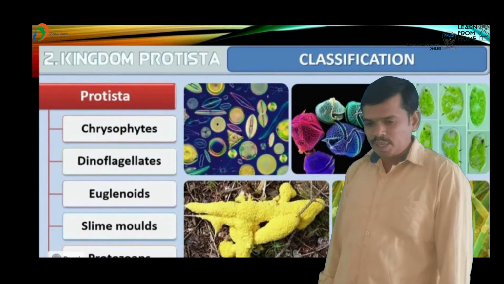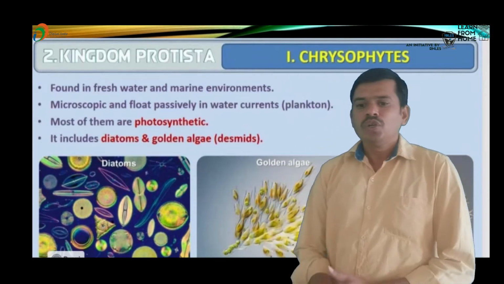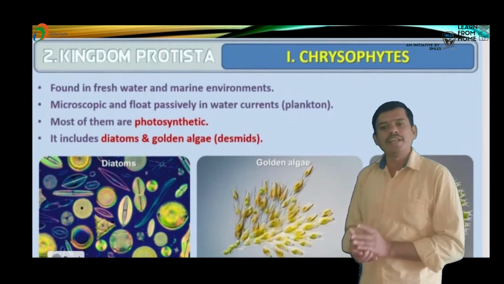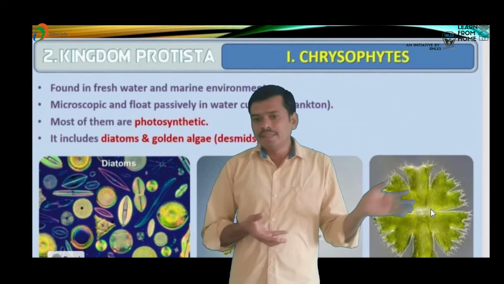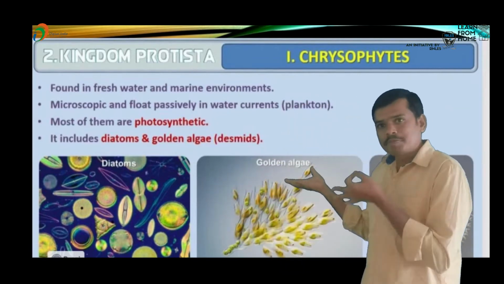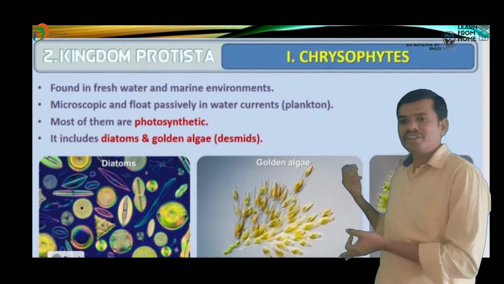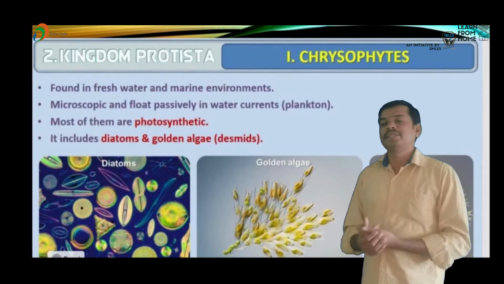First, we will discuss the chrysophytes. What about chrysophytes? The chrysophyte members are mostly present in freshwater and in marine water. There are a number of chrysophyte members, and they are mostly present in freshwater and marine habitats.